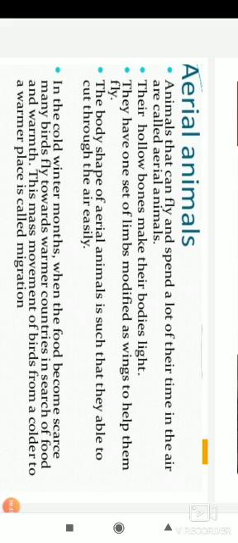And some birds are flightless birds, as I have taught you in the previous subheading, right? So some other birds, in search of food, move from one place, one country, to another country, and to adapt to warmer situations also. They move from a colder place to a warmer place, they migrate. That is why we call it migration. How all of us migrate from one place to another, same way birds also do, okay.